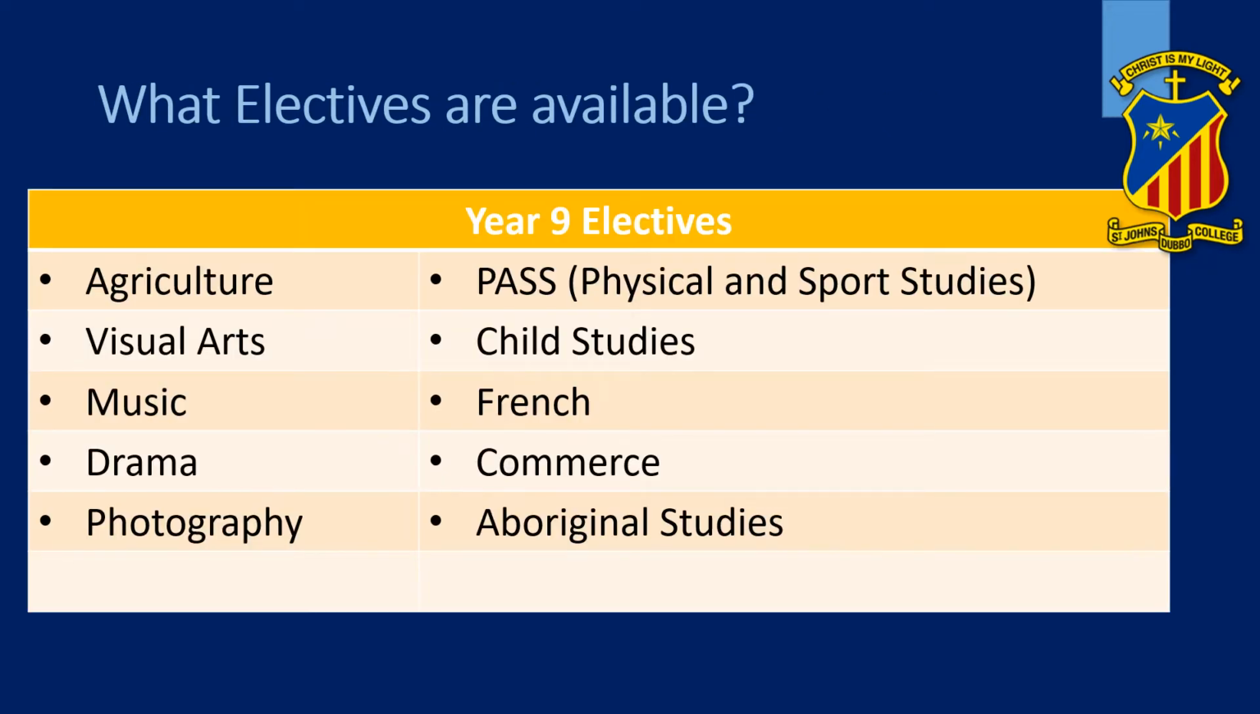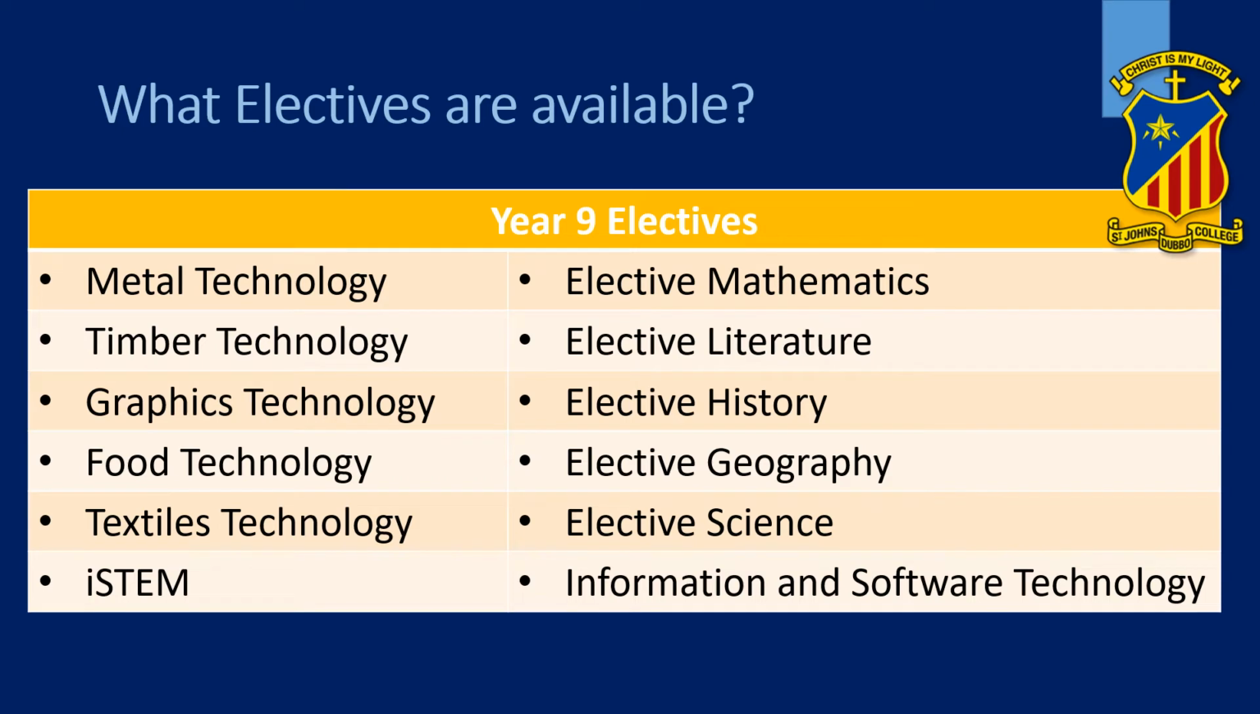So what electives are available? Agriculture, visual arts, music, drama, photography, PASS, child studies, French, commerce, Aboriginal studies, metal technology, timber technology, graphics technology, food technology, textile technology, iSTEM, elective maths, elective literature, elective history, elective geography, elective science, and information and software technology. So as you can see, there is a huge range of electives available, catering for the vast range of needs, likes, and interests for our Year 9 students in 2022.